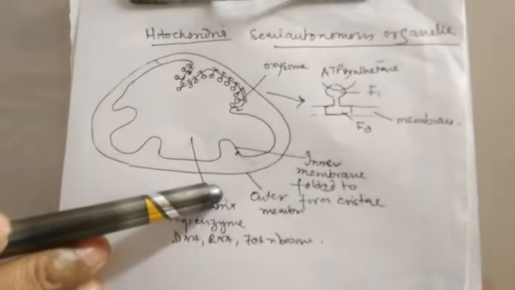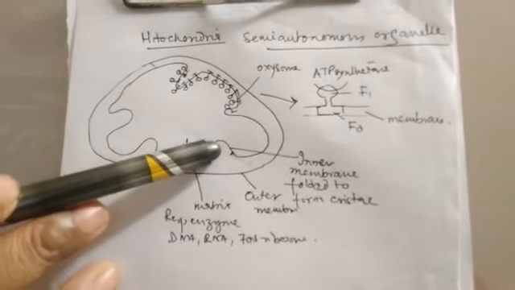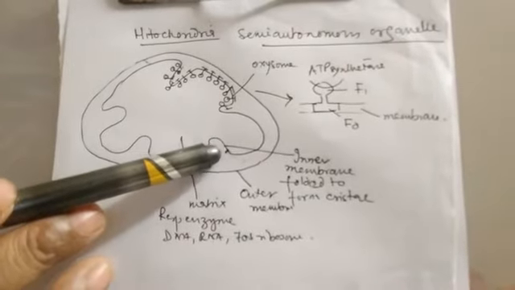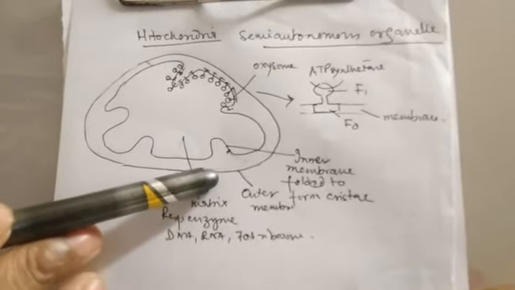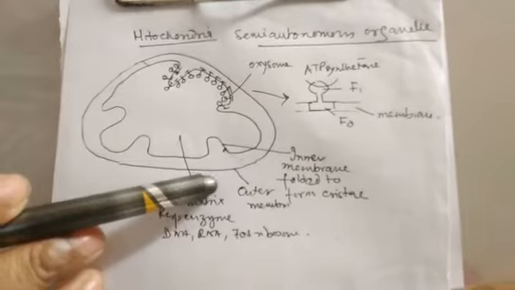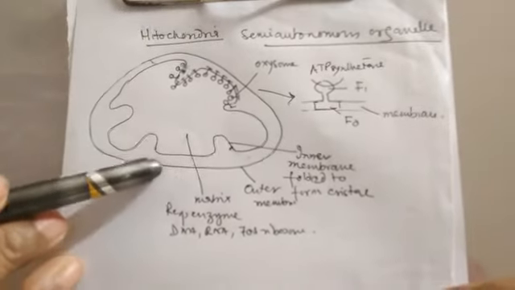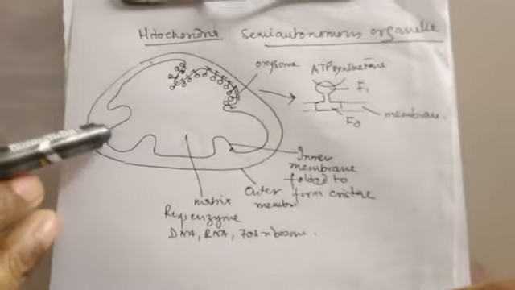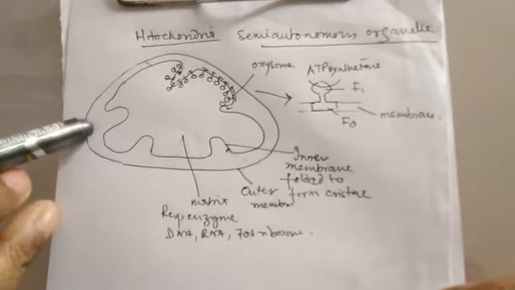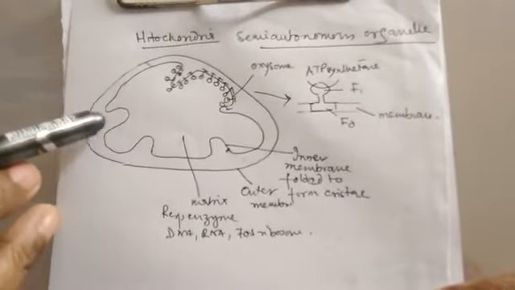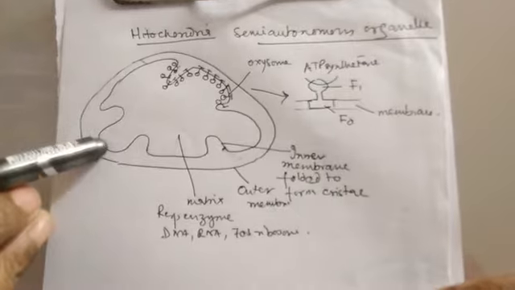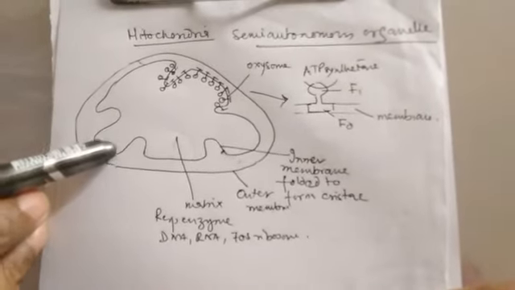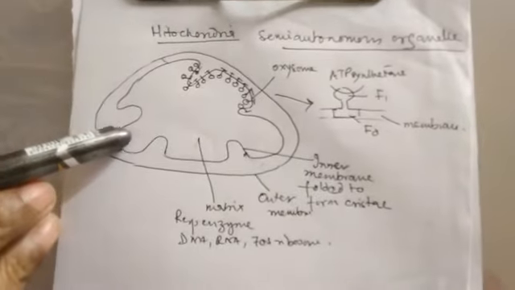In the eukaryotic cell, mitochondria is the region from where the energy, ATP molecules, are produced. If we go to the structure of mitochondria, we will find that it is a double membrane bound organelle. There are two membranes, outer membrane and inner membrane. In between there is a space called perimitochondrial space. And the inner membrane is not